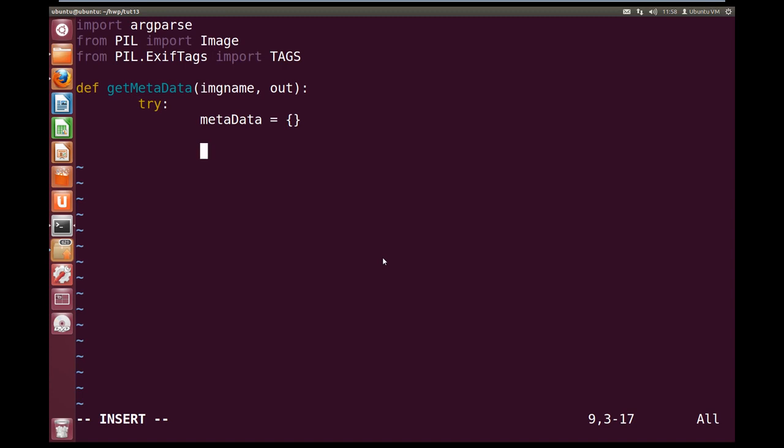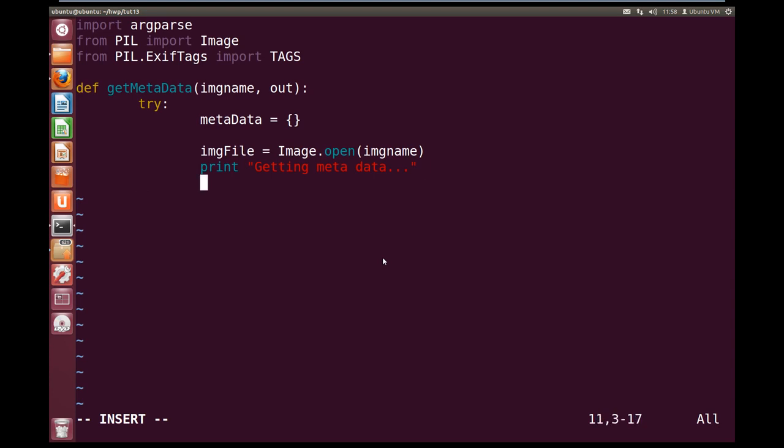Now we need to open up our image file, so let's create a variable called image_file, and that's going to equal the Image class dot open, and we're going to open the image name that we passed into this function. Okay, now let's print it out to screen so we know where we're at. We are going to say getting metadata.